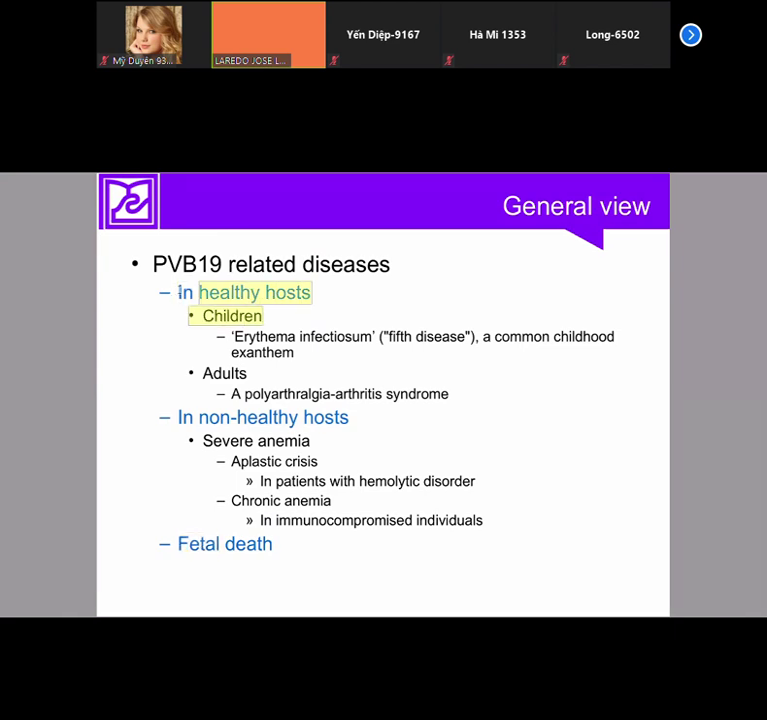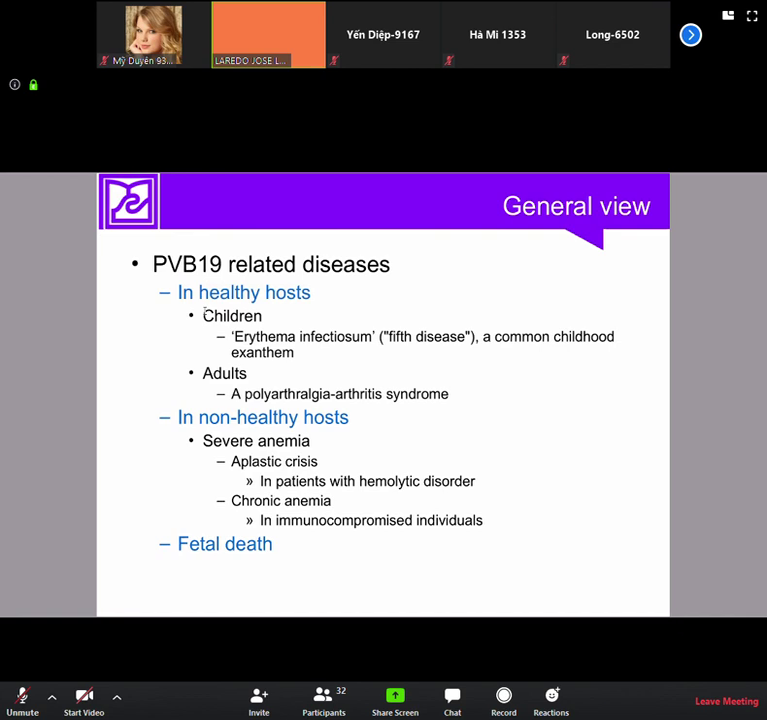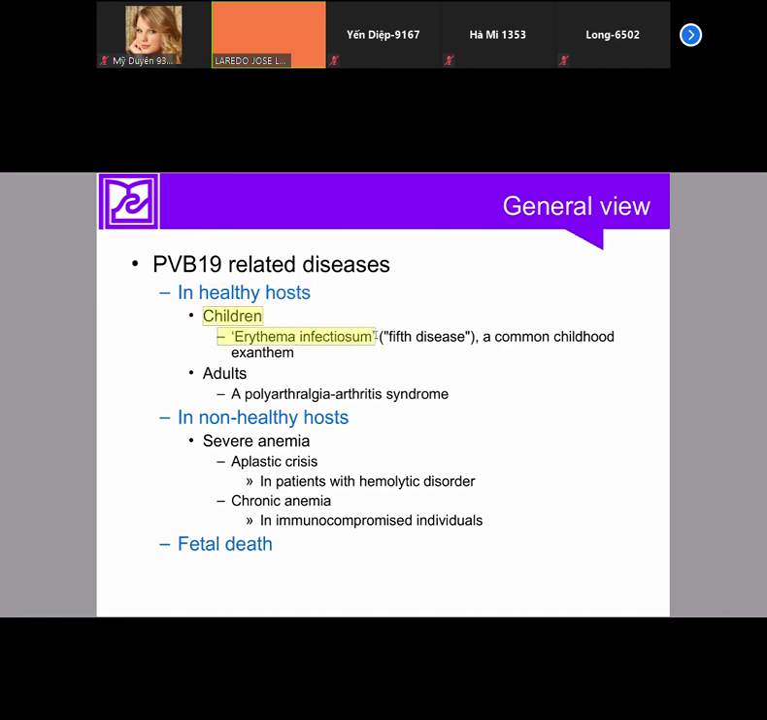Most of them are children. Parvovirus B19 is a typical disease of children. It's one of the typical common diseases that we get when we go to school for the first time. Children suffer erythema infectiosum. This is a common childhood exanthem. The name is not important for you, but I explain it. Erythema means red skin, rash. Infectiosum in Latin means infectious. It is a typical common childhood exanthem when we go to school for the first time.